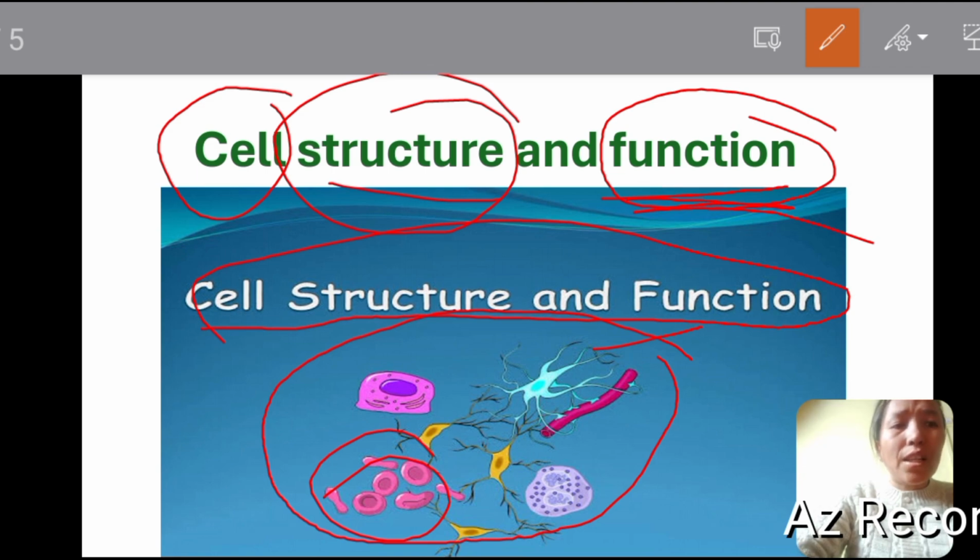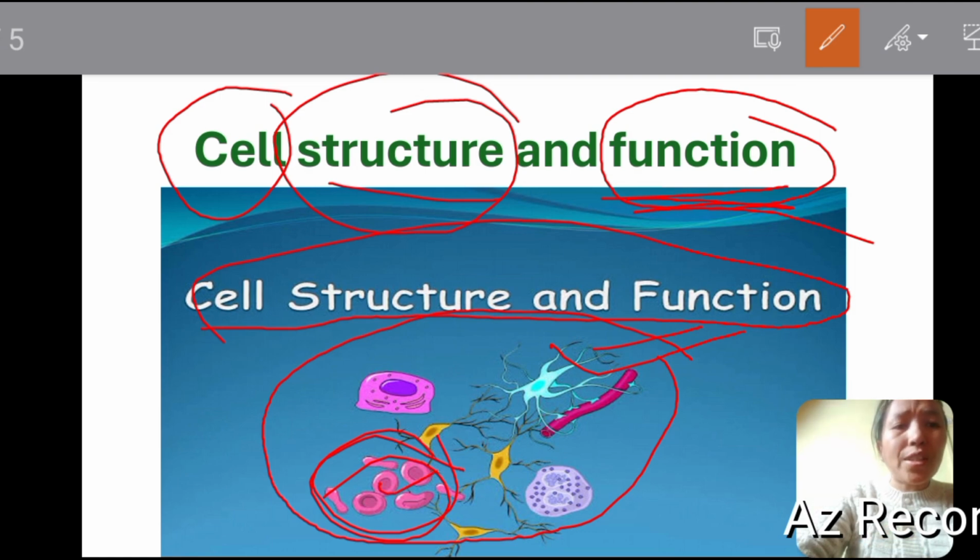Just like the nerve cell is an elongated cell. It is elongated because it has to pass information throughout the body. Similarly, in blood cells, the RBC shape is different and the WBC shape is different. We all know that WBC has an amoeboid shape.